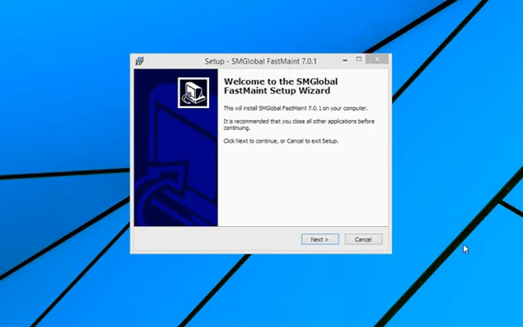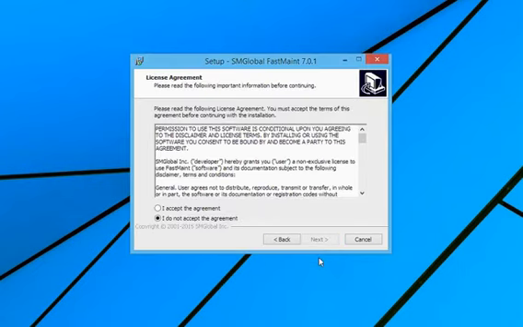This video shows you how to install FastMaint Standard. This is the first screen of the software installer. Click on the Next button. This brings up the license agreement. Please read the agreement and accept it.